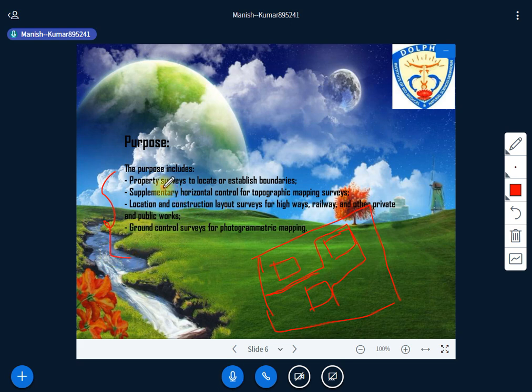First, properties have to be located or boundaries established, isn't it? You can locate a boundary or you can locate a property using this. Then topographical mapping can be done there too. Then location and construction layout surveys for highways, railways, private and public roads, and ground control surveys. Photogrammetric mapping is also done using this traverse method, or the traversing. Is it clear to all of you? Purpose. Yes, sir. Is there any question from anyone?